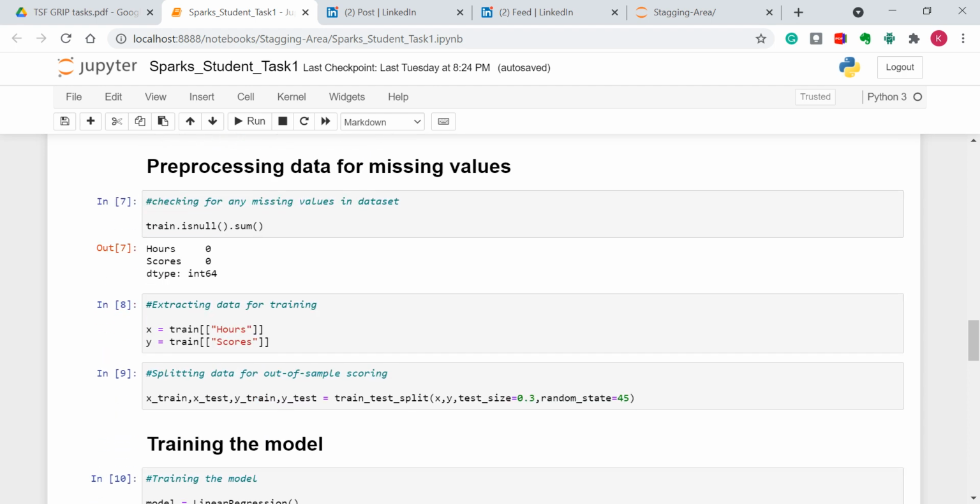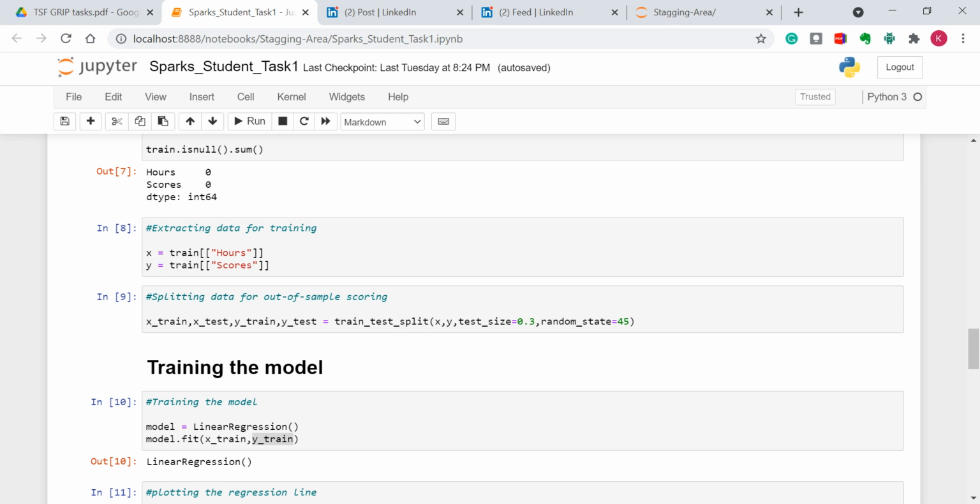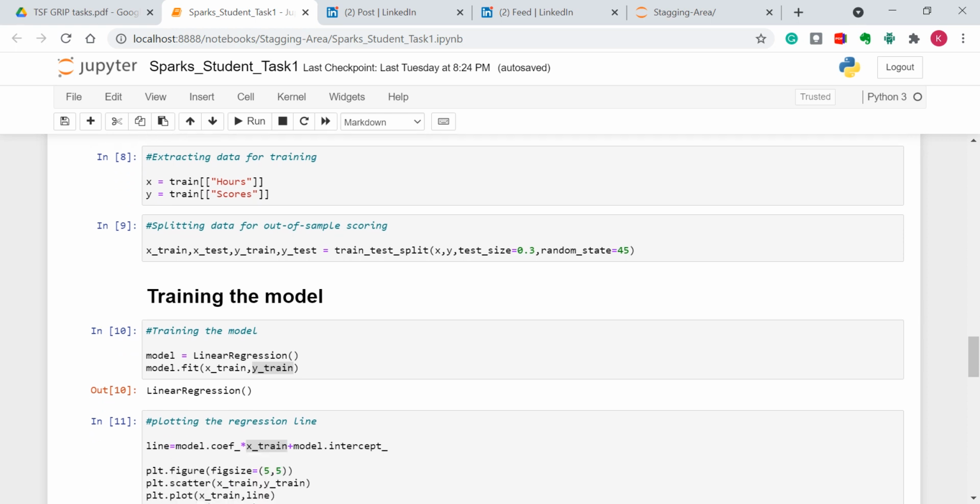Next, after visualizing our data, we will pre-process the data. Pre-processing over here involves checking if our training data contains any null values. By using the isnull function, I will check whether it has any null values, and the sum returns the number of null values present over the columns of hours and scores. After verifying that our data doesn't contain any null values, we will be extracting the data for training our model.